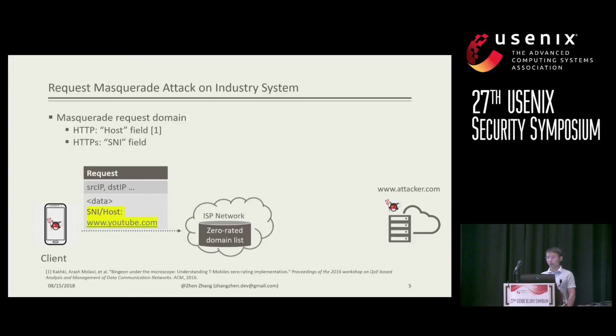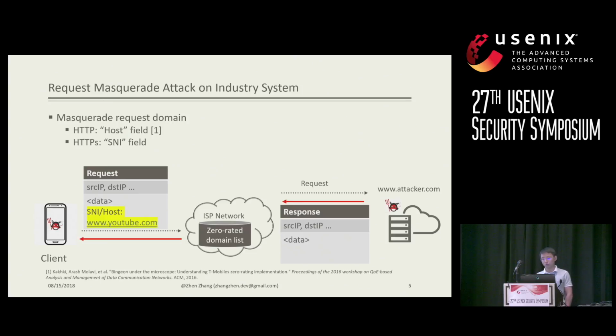This request packet can still be received by the attacker server because it uses the destination IP belonging to the attacker server, and the connection can be established. Once the connection is established, this connection will be tagged as a zero-rated connection. Here, the attacker server can act as a proxy, so you can basically have any web services accessible.